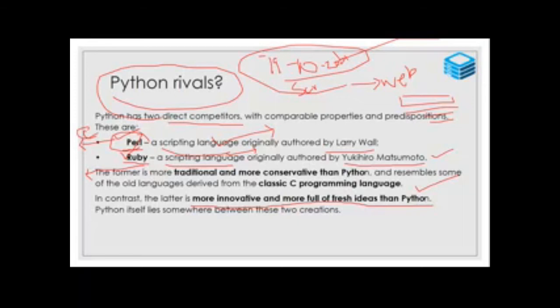Perl and Ruby are the direct competitors for Python in scripting languages. So these are all direct competitors.